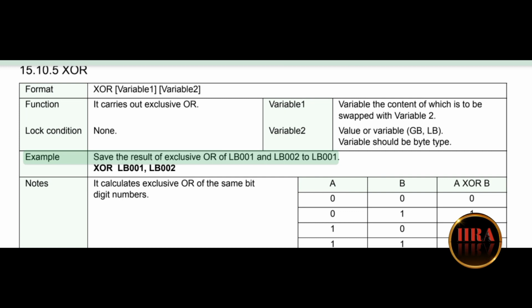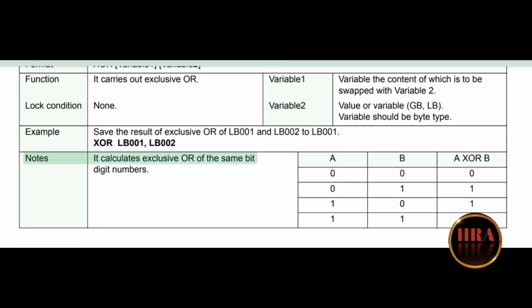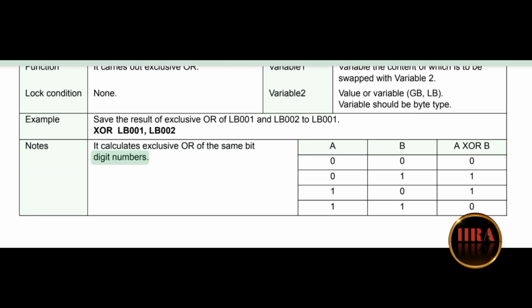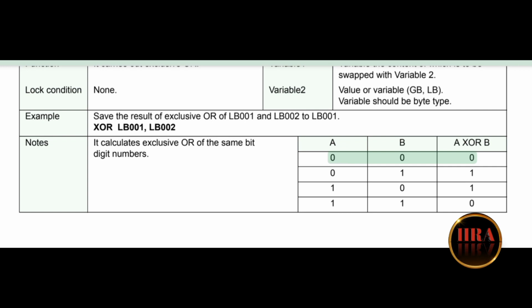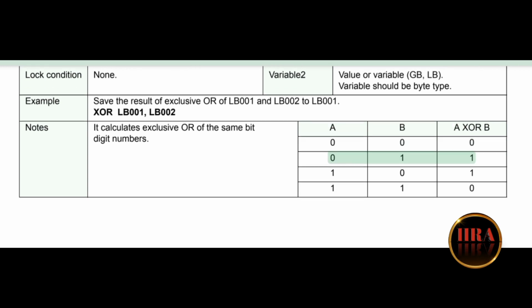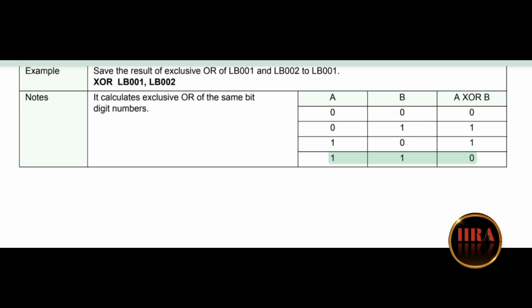Example: save the result of exclusive OR of LB001 and LB002 to LB001. XOR LB001, LB002. Notes: it calculates exclusive OR of the same bit-digit numbers. A, B and A XOR B: 000, 011, 101, 110.